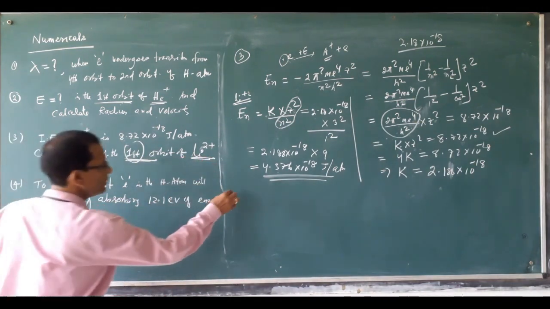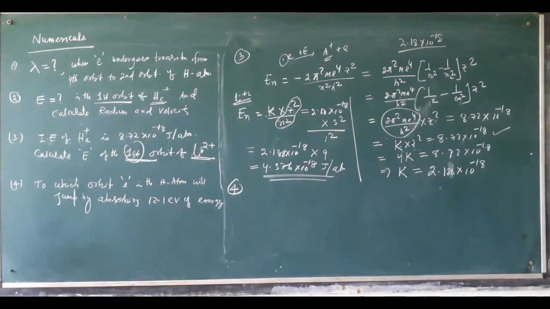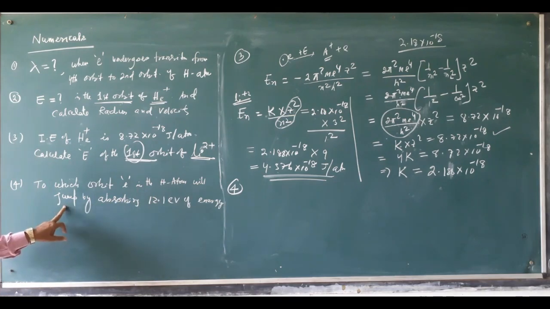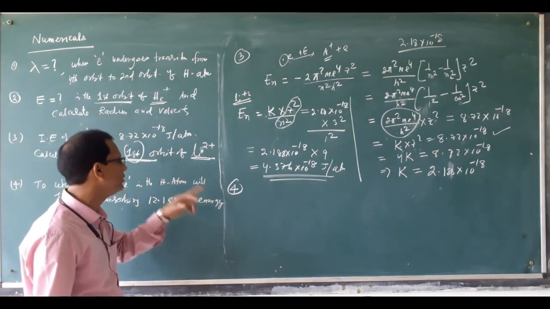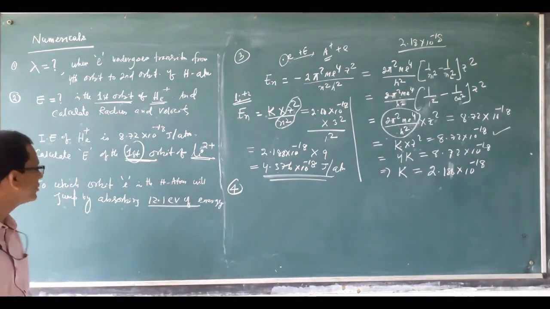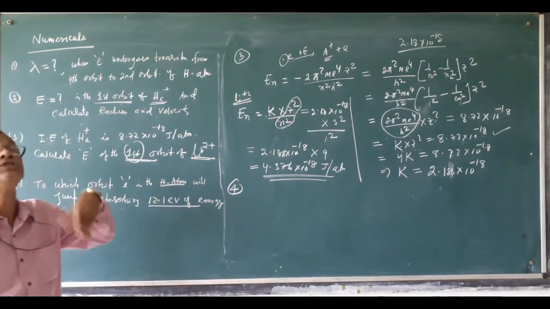Okay. Then question number 4. Question number 4 is like this. To which orbit will the electron in the hydrogen atom jump by absorbing 12.1 electron volt of energy? This much of energy is absorbed by the electron in the hydrogen atom. Then the electron will jump to which orbit?